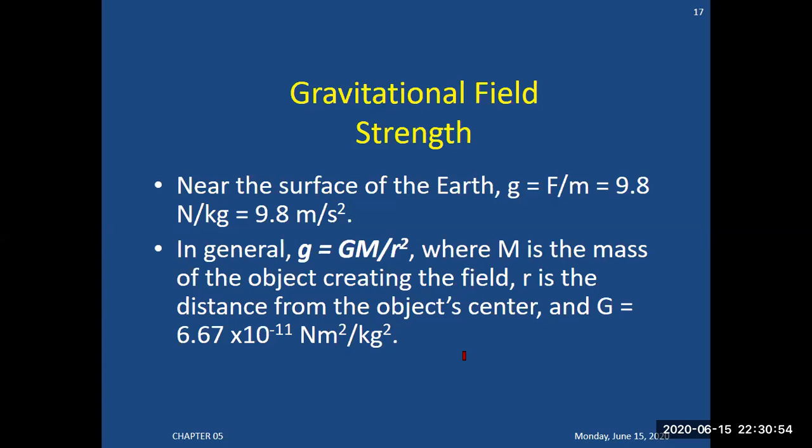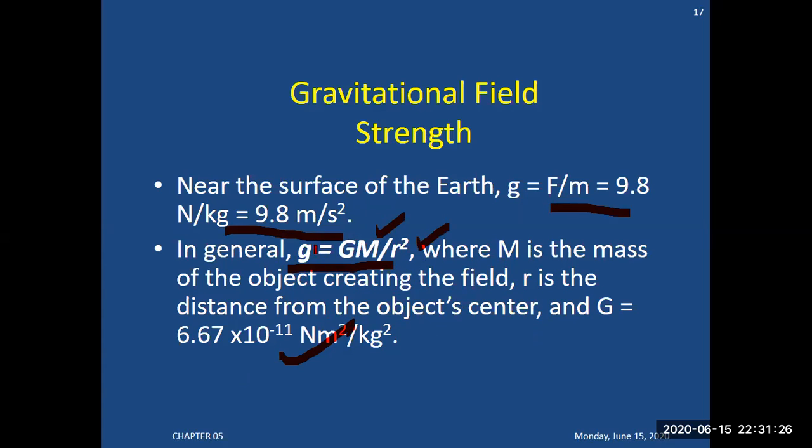The gravitational field strength near the surface of the Earth is 9.8 Newton per kg, or 9.8 meter per second square. In general, g is equal to GM over r square, where M is the mass of the object creating the field, and r is the center-to-center distance from the object, and G is the universal gravitational constant.